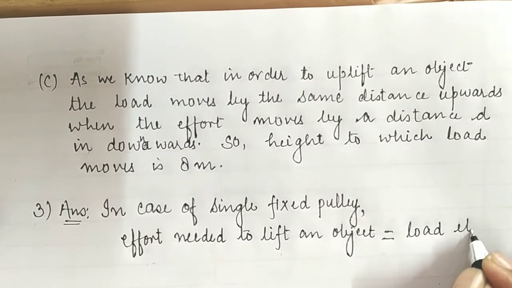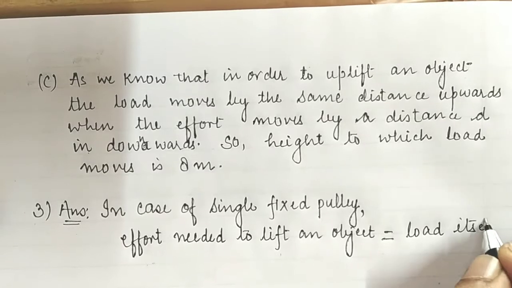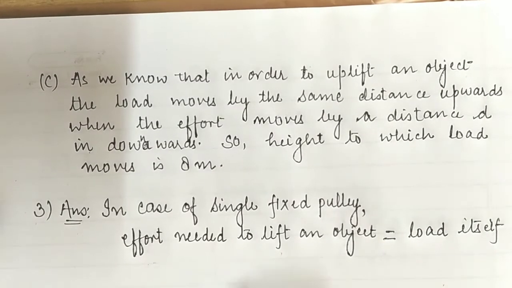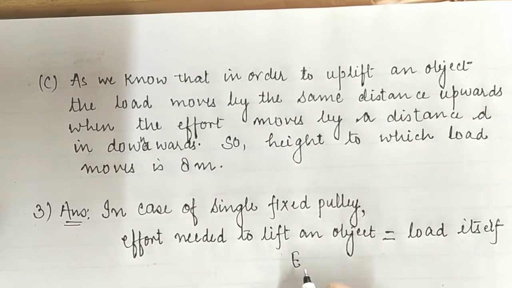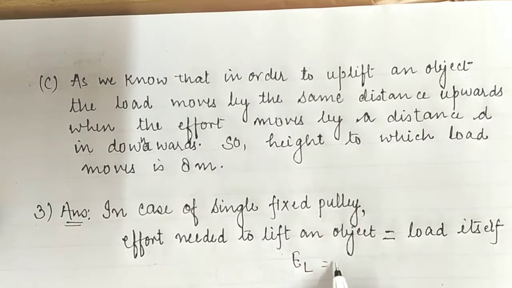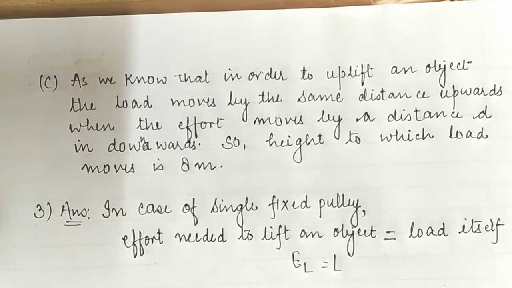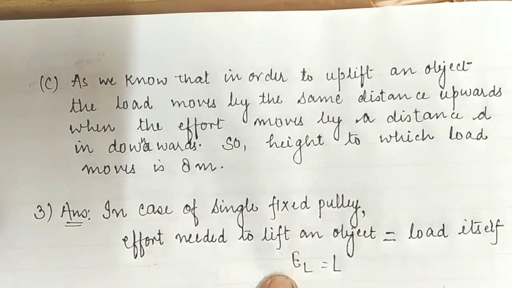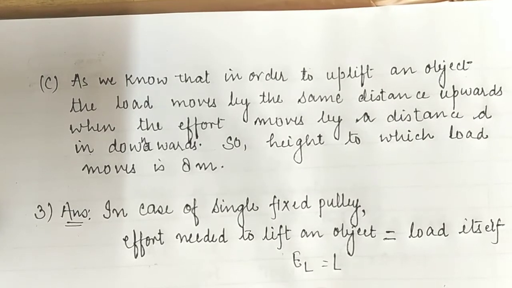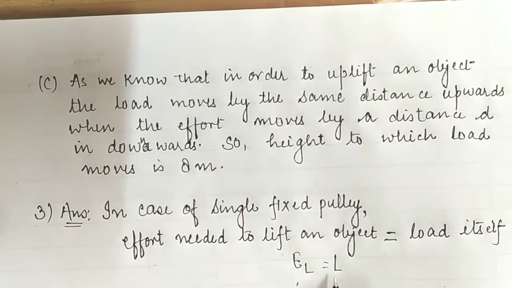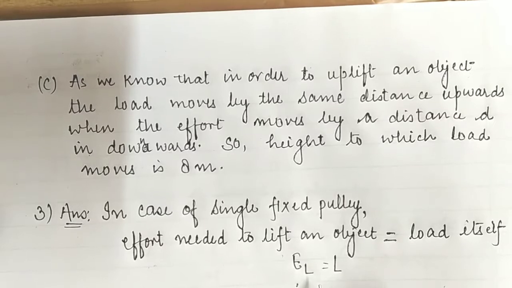So children, we can write that the load, let us suppose, is L, and effort and load both should be equal to each other.